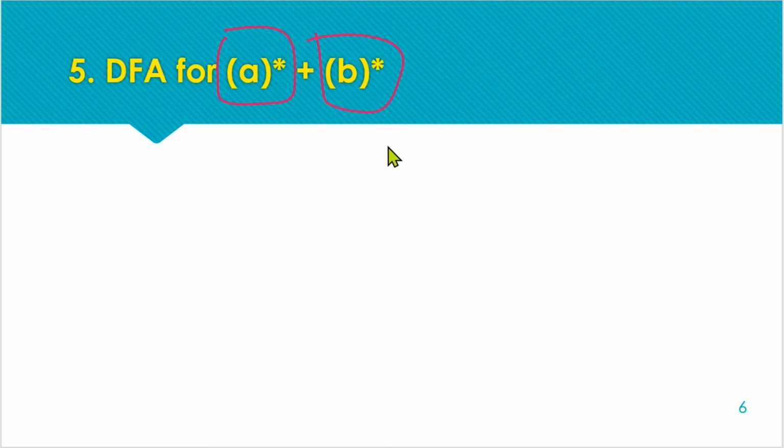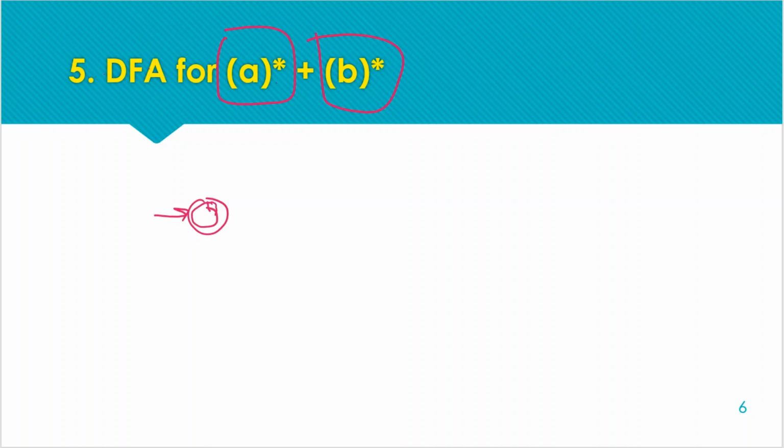Okay, so the initial state will be the final state because null is acceptable, both patterns are having star. So starting with the DFA construction, the initial state is a final state. Now for ORing situations, we need to change the path. Means for every pattern given in ORing, we need a separate path.